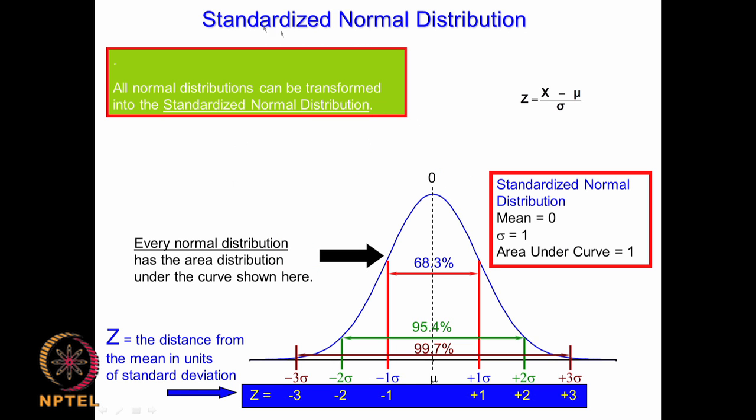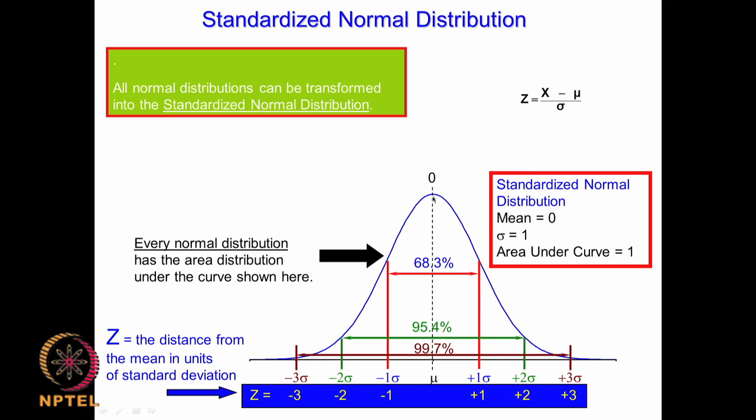So there is something called standardized normal distribution. The normal distribution we can convert into standardized normal distribution, okay, that is generally represented as z. How do you convert that? So we take z is equal to (x minus mu) by sigma, okay, mu is the mean of the population, sigma is the standard deviation. So when we do that, okay, so what will happen?